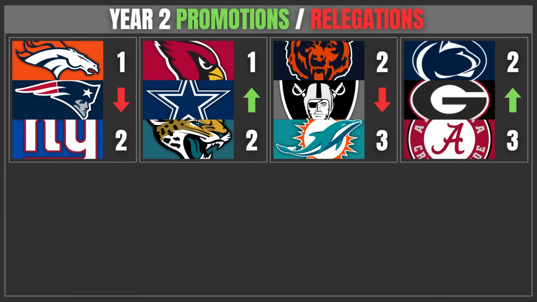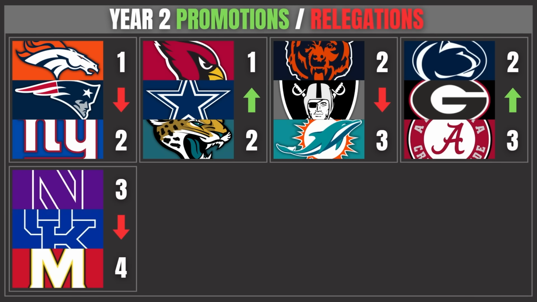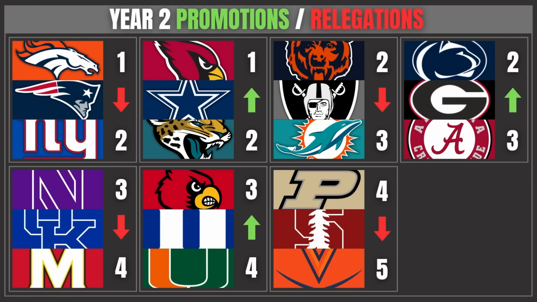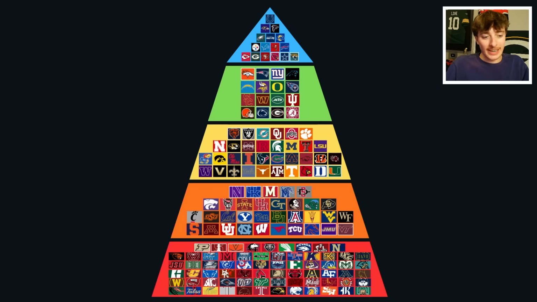3 good teams. Going down to the Big 12 and the ACC and the Standard League, it's Northwestern, Kentucky, and Maryland. And going up to the SEC and Big 10 in the Power League will be Louisville, Duke, and Miami. Down to the bottom of the pyramid of the National will be Purdue, Stanford, and Virginia. And making their way to the Standard is Boise State, James Madison, and Virginia Tech. And here is where our Christmas tree pyramid stands as we begin year number 3.